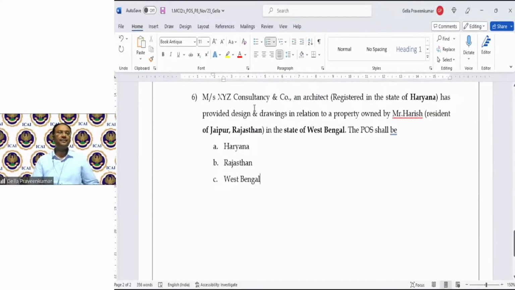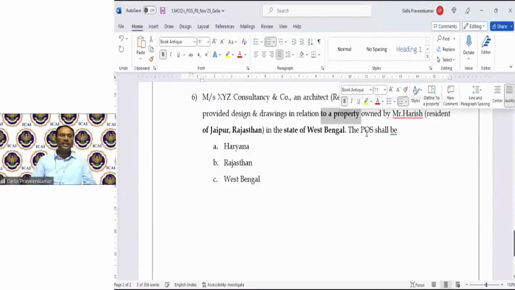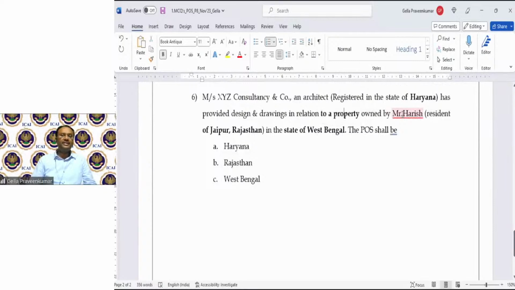I repeat this question. XYZ Consultancy and Co., an architect registered in Haryana, has provided design and drawing services in relation to a property in the state of West Bengal. These services are given to Mr. Harish, who happens to be a resident of Rajasthan. So what shall be the place of supply? Will it be Haryana? Will it be Rajasthan? Will it be West Bengal? What will be your place of supply?